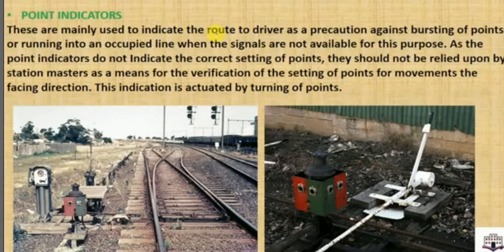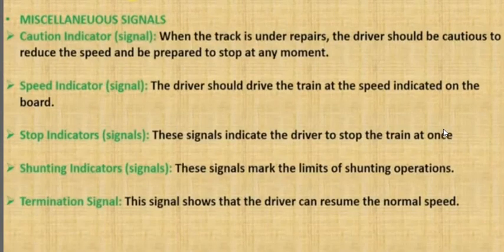So let's move on to the next signal, the special miscellaneous signals. There are other signals which come under the miscellaneous category. These are very simple signals. First is the caution indicator. When the track is under repair, the driver should be cautious, reduce the speed and prepare to stop at any moment. These caution indicator signals are usually provided.